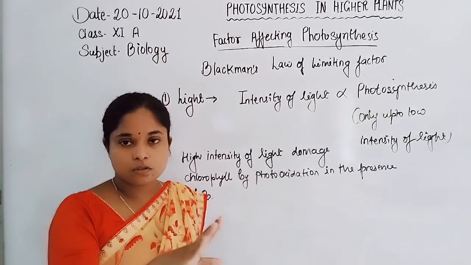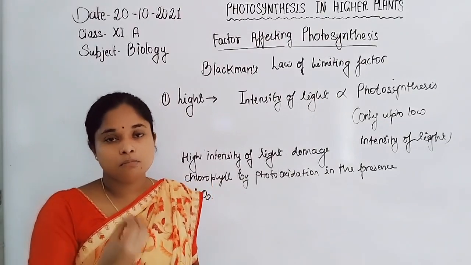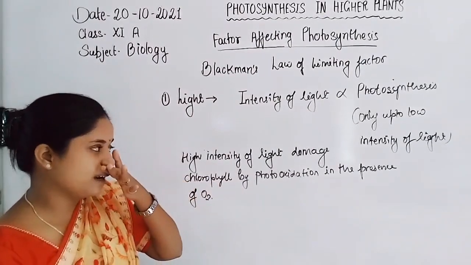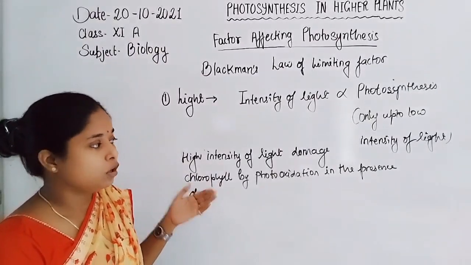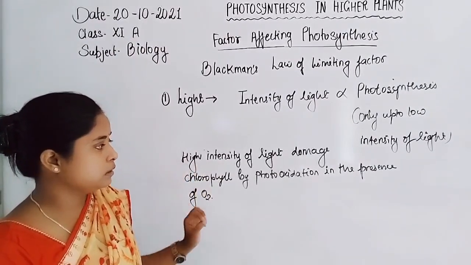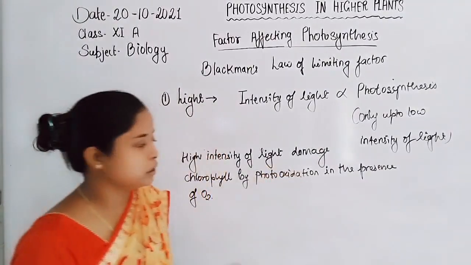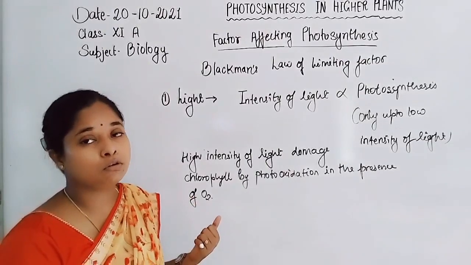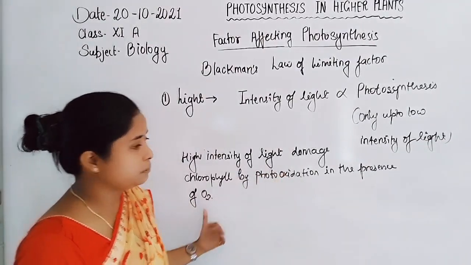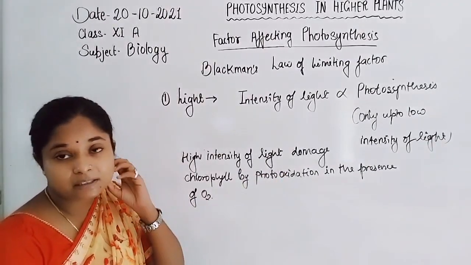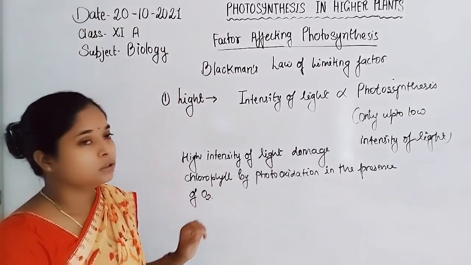Then the low intensity light is transferred to chlorophyll A, which gets excited to emit electrons. That's why chlorophyll A is covered by the light harvesting complex, which helps in its protection from photooxidation. If they did not cover chlorophyll A, photooxidation would result in the presence of oxygen molecules, because splitting of water also takes place at the region of photosystem II.